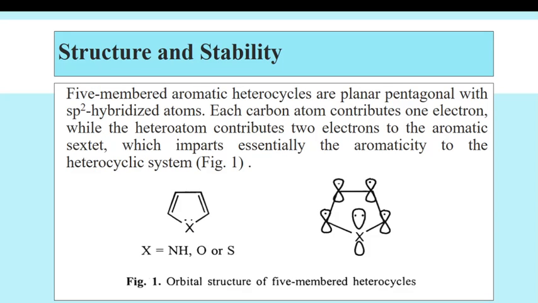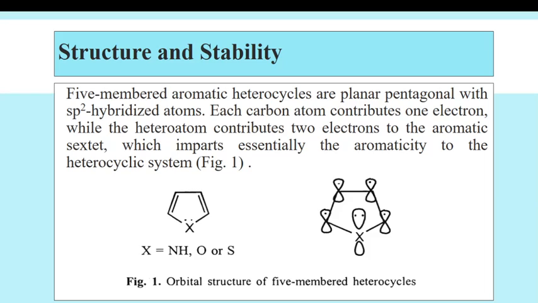Then we are going to see the structure and stability of 5-member heterocycles with one heteroatom. 5-member aromatic heterocycles are planar in nature, they are pentagonal and contain sp2 hybridized atoms. These three points are very important.